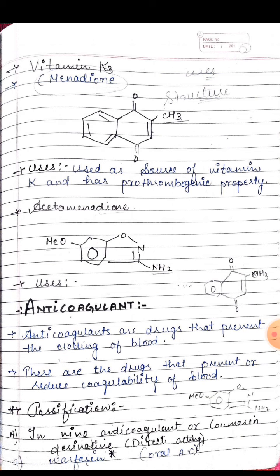Actually, snake venom is also a coagulant factor. Some snake venoms, like Russell's viper venom, stimulate thrombokinase and promote coagulation.